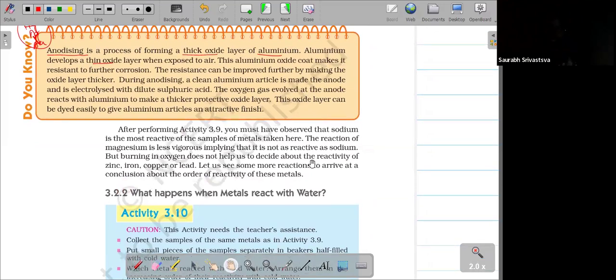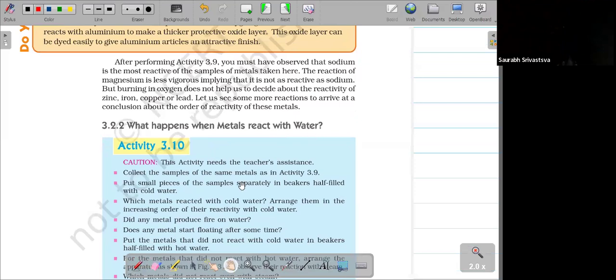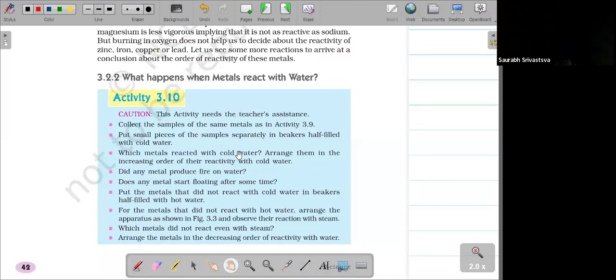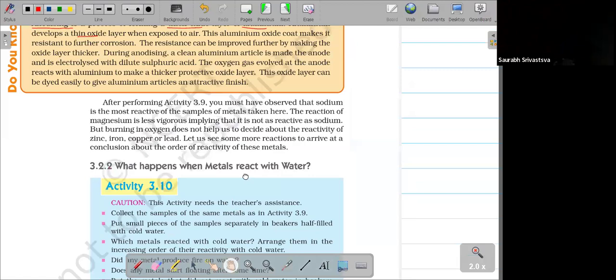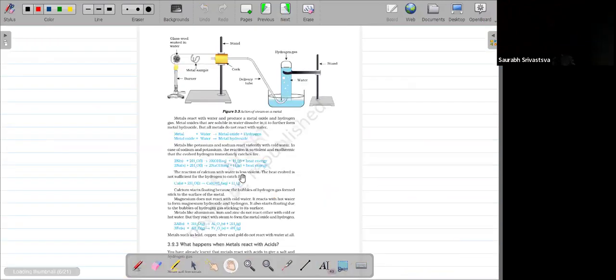And here also they said the same thing. Sodium is the most reactive element. And what happens when a metal reacts with water? If a metal reacts with water, what is the product you will get? Metal reacts with water, generally you will get the metal hydroxide, not oxide. Metal hydroxide you will get.